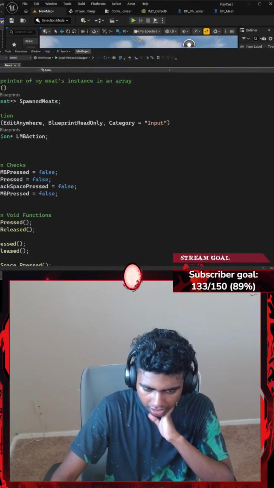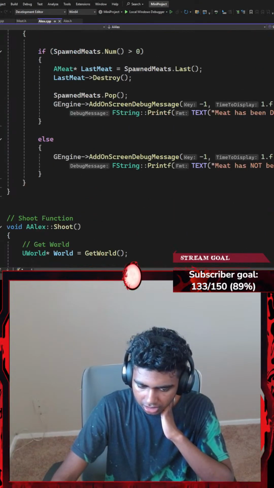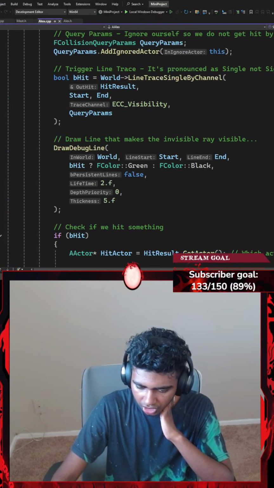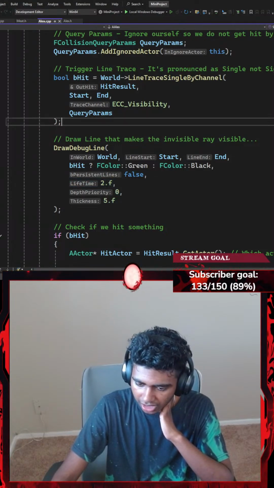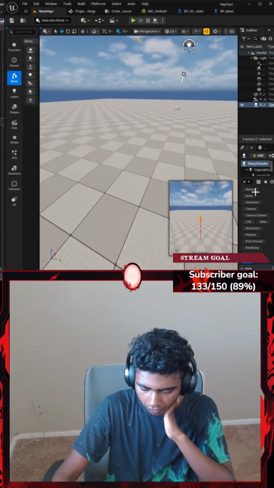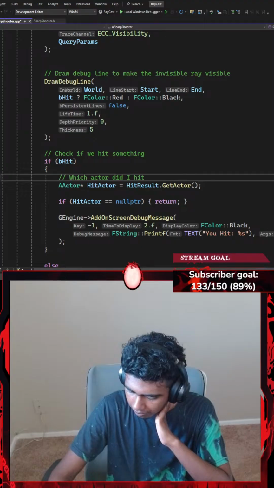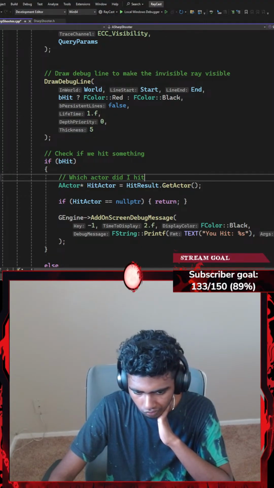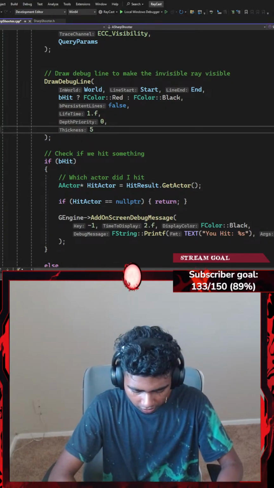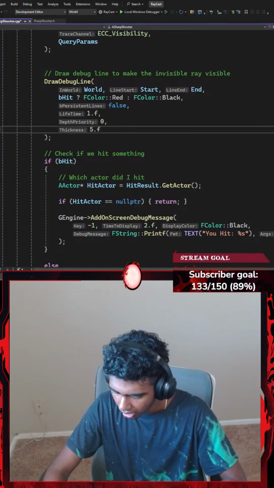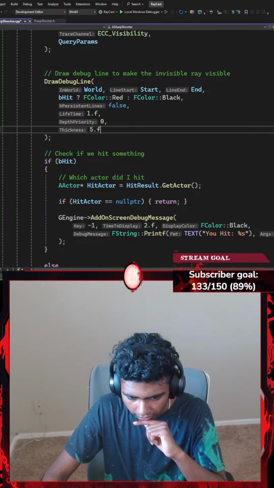Or let's go ahead and get this here. What are my depth priorities? So in my shoot function, lifetime 2, priority 0, thickness 5. Okay, so I have lifetime. Wait, what was my lifetime again? Thickness is going to be 5.f. And then priority, so 2 and...